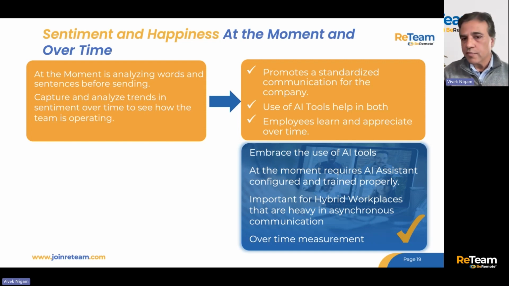So you want to embrace the use of AI tools. At the moment, analysis does require an AI assistant. So you will want an AI assistant configured properly, trained properly, constrained properly. And it's important for hybrid workplaces, especially those that are heavy in asynchronous communication. When there's a lot more asynchronous communication going on, that tone is tougher to manage. So really a big help in these types of situations. And the over time measurement, of course, requires a lot of analytics. Let's look at some samples.